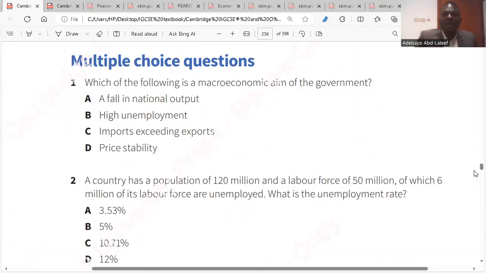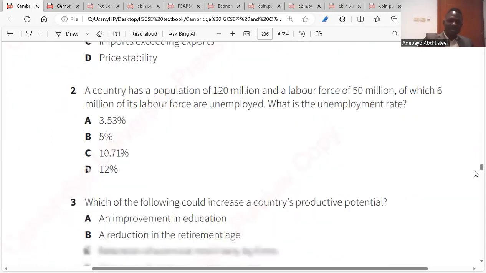They said, which of the following is the macroeconomic aim of the government? Macroeconomic aim of the government. Price stability. Yes, that's it. Not high unemployment. Price stability. The second question.